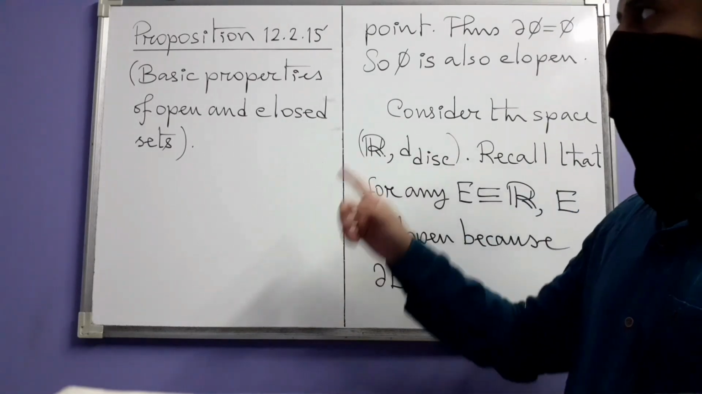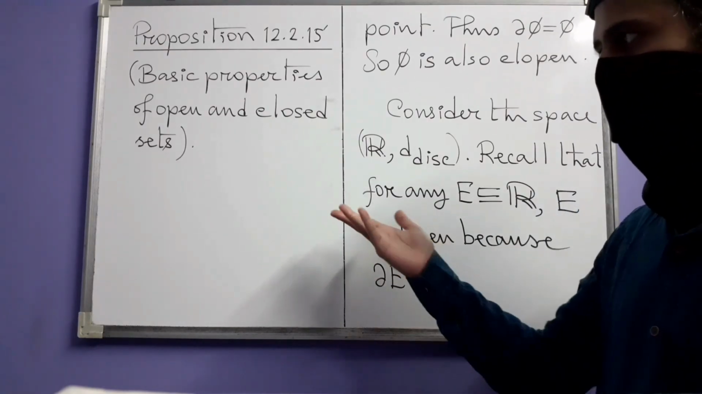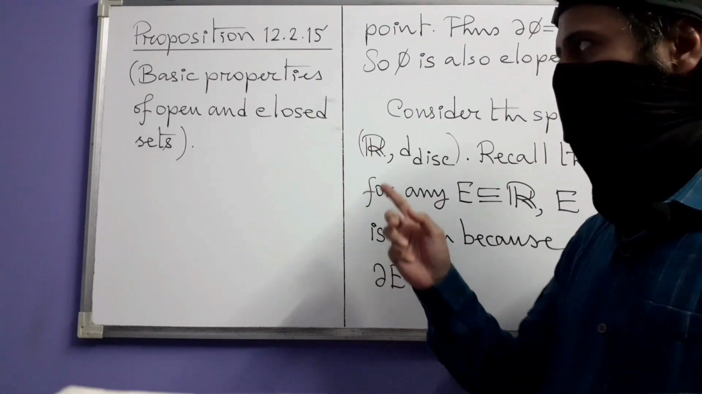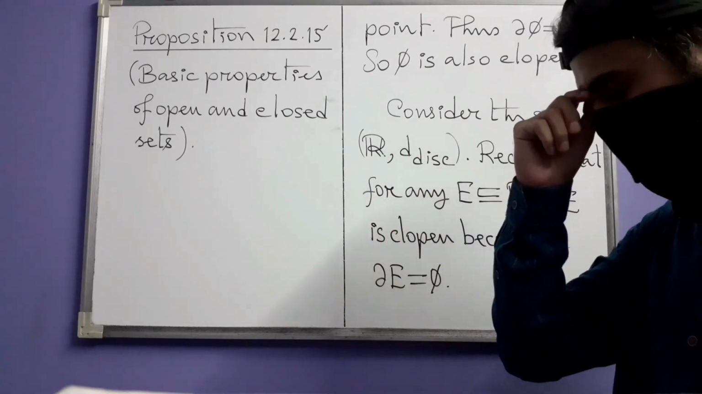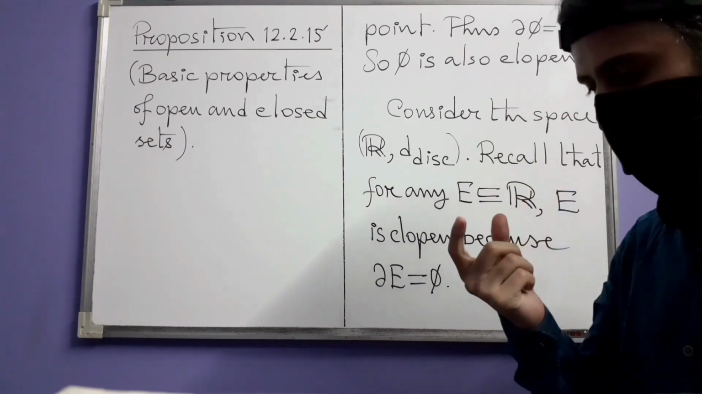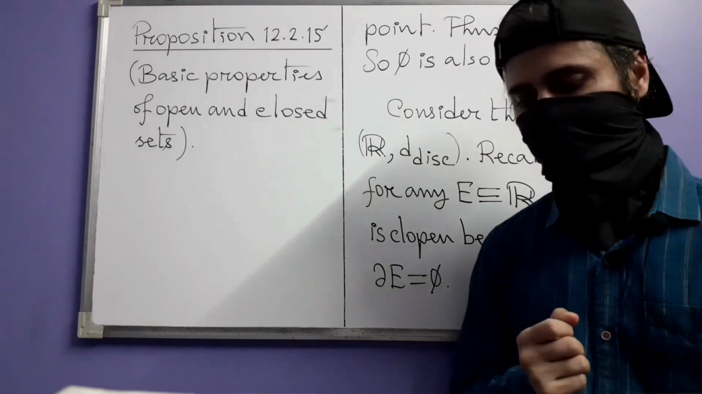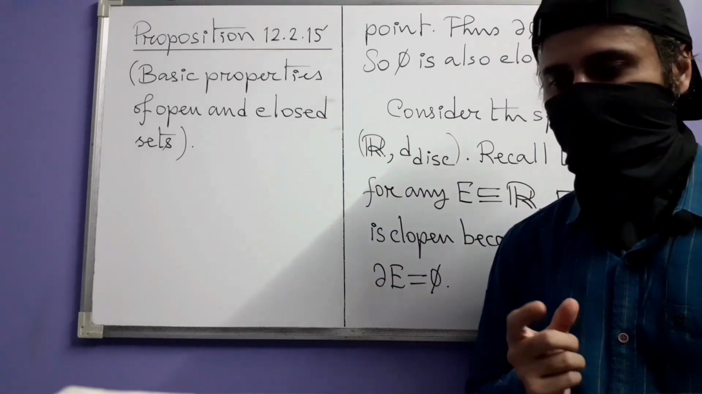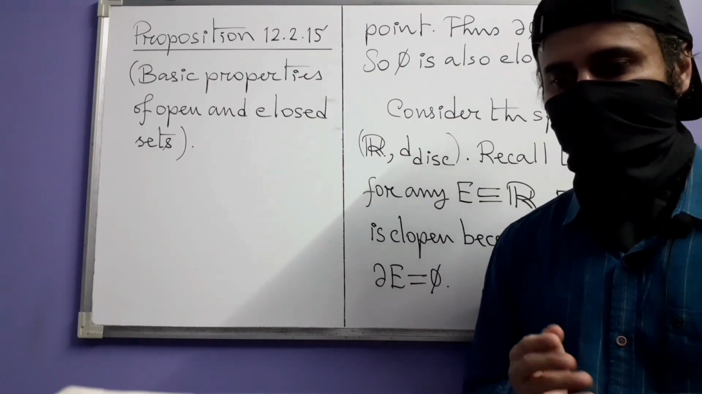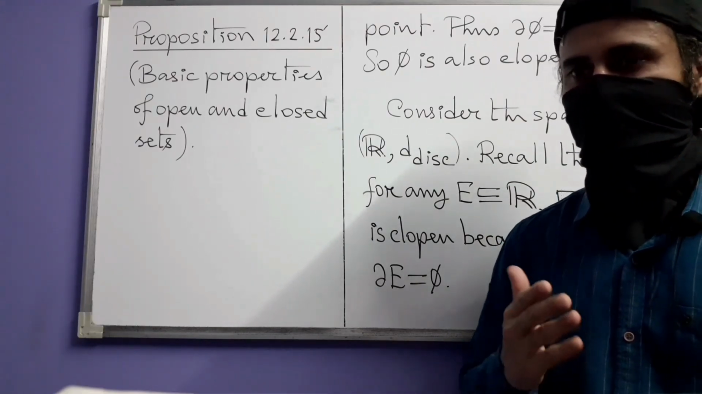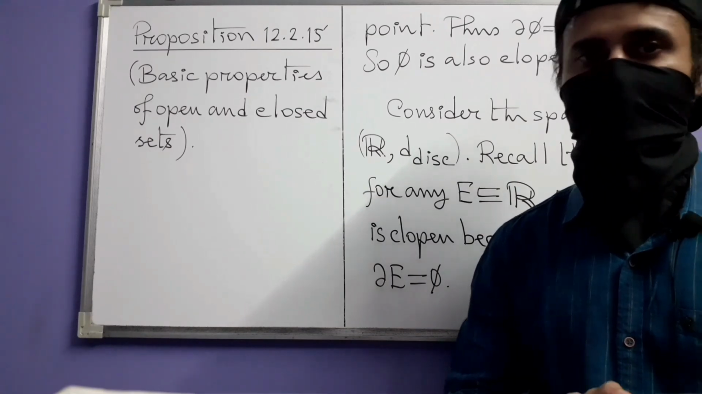And finally we come to proposition 12.15, the last result of this section. Here there are several parts and all of them are about properties of open and closed sets. But before we see the parts, let us focus a little on the words open and closed themselves. Usually when we say that something is open or closed, we mean that it's exactly one of these two. A door is either open or closed. It cannot be neither or both.